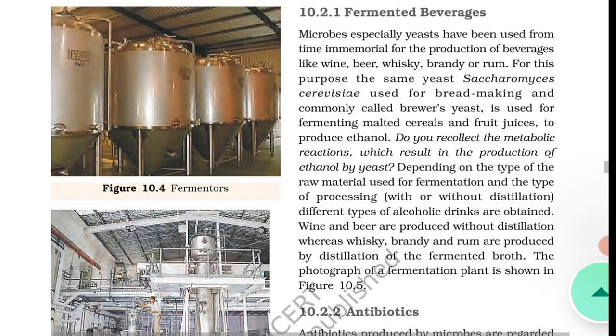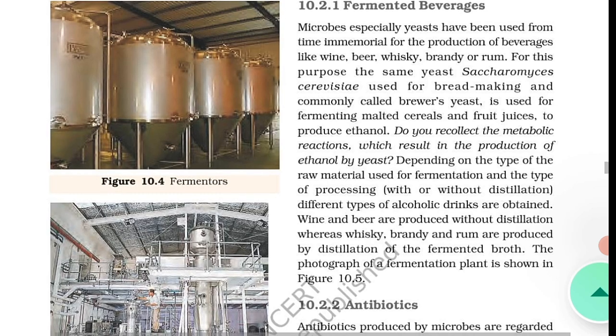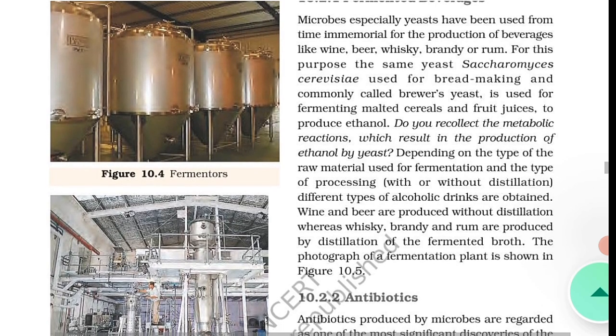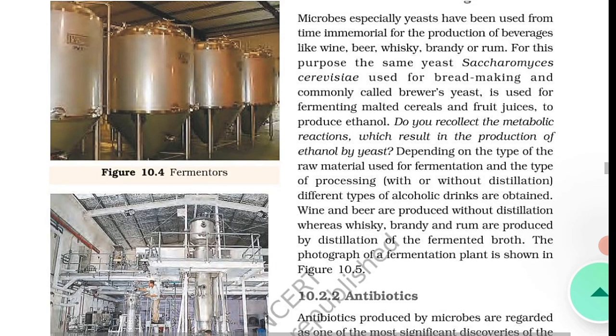Antibiotics are chemical substances which are produced by some microbes and can kill or retard the growth of other disease-causing microbes.